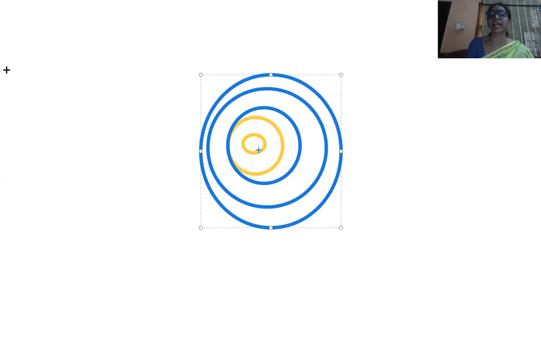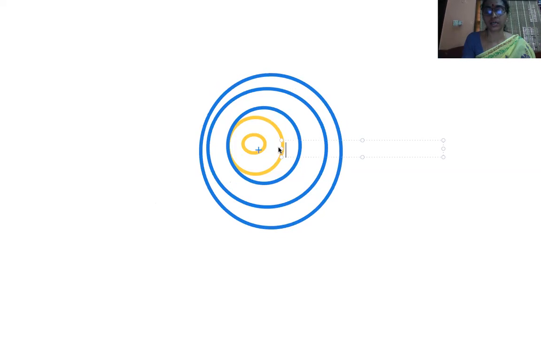First orbit, second orbit, third orbit, fourth orbit. He labeled these orbits. He has given a name to all these orbits. The first orbit, which is in yellow color, he gave it the number 1. Second orbit 2, he labeled it with numbers.